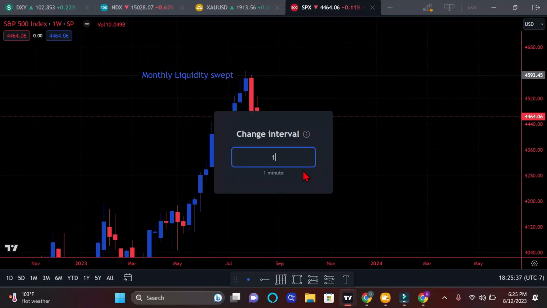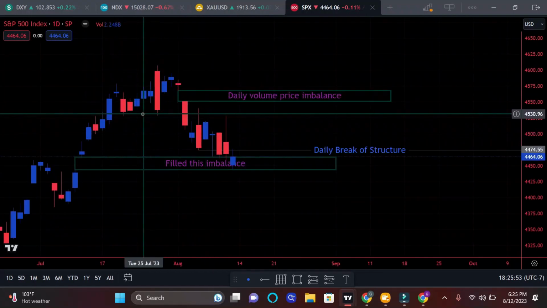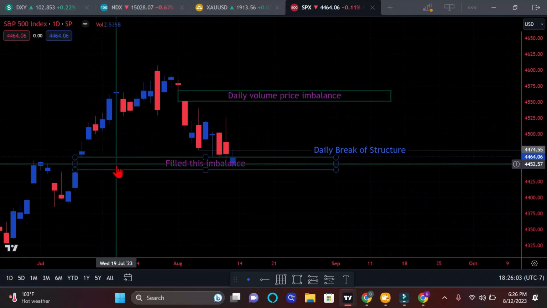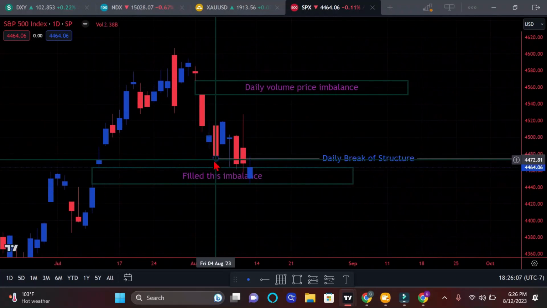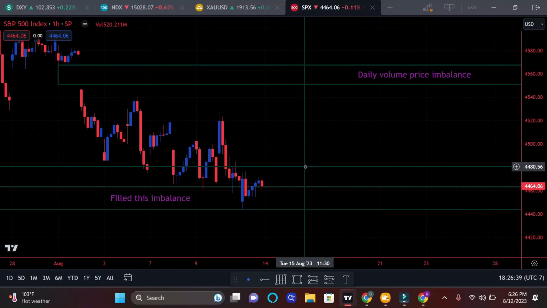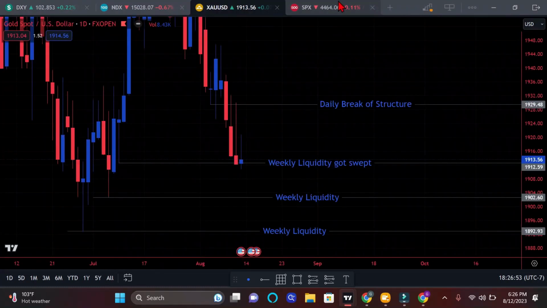Let's go into the daily. These gaps are imbalances. We have broke structure on the daily with this low, meaning we're bearish. So we'd be looking for shorts. After that daily break of structure, we filled this daily imbalance. And then we see another daily break of structure filling this imbalance. If we get a break of structure on the 1 hour, probably take out this liquidity and then probably move lower. We're bearish on the NASDAQ, gold, and S&P.